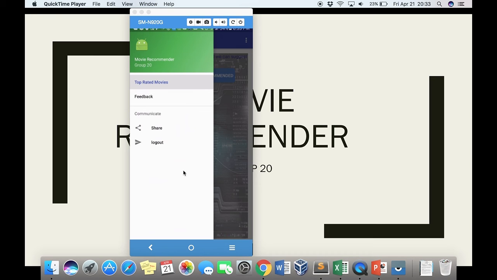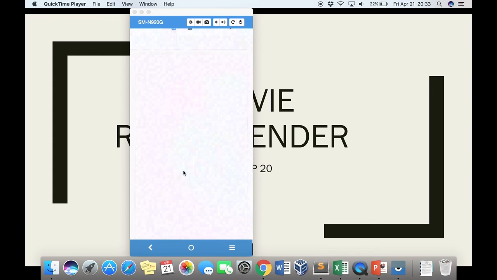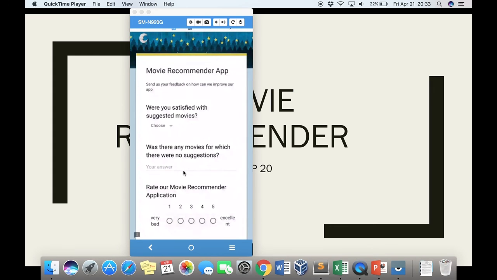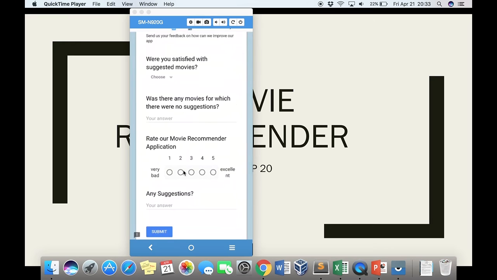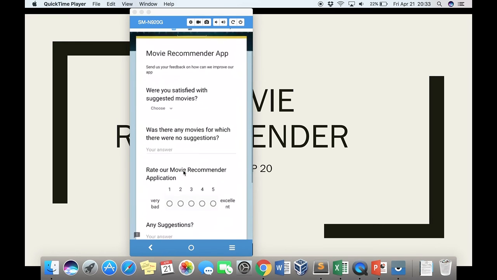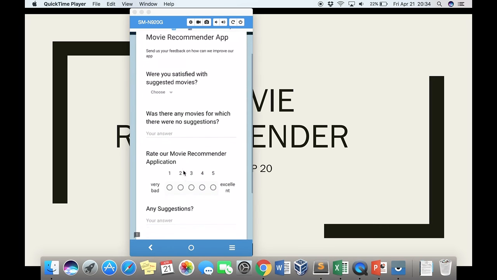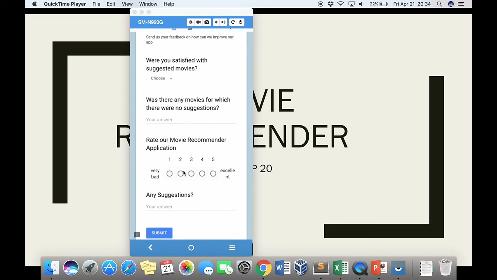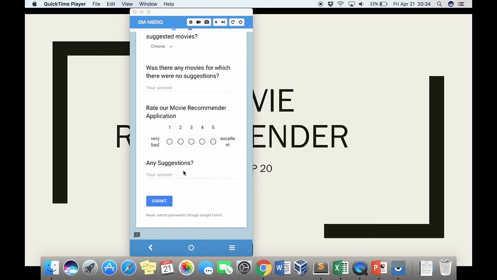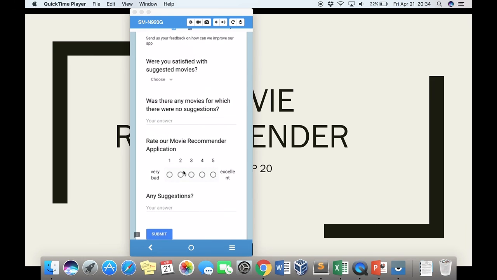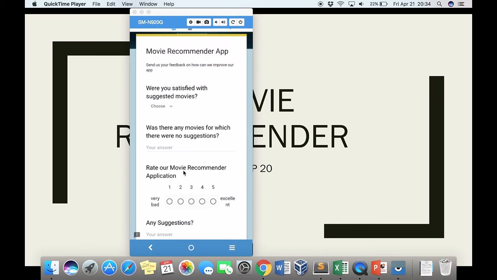Clicking on this feedback option, the Google Form shows up, in which we ask the user various questions, like whether he or she was satisfied with our application, to rate the application, and any suggestions he or she can give us to improve our application. We have also asked the user to enter movies which he couldn't find in the application, so that we can improve our database.